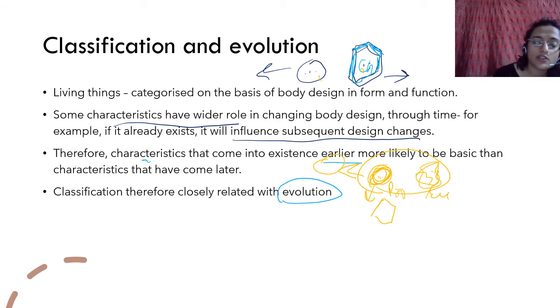And as evolution goes, whatever has evolved latest, सबसे latest जो evolve हुआ है, has the least effect on classification. ठीक है? This is something I hope you understand.